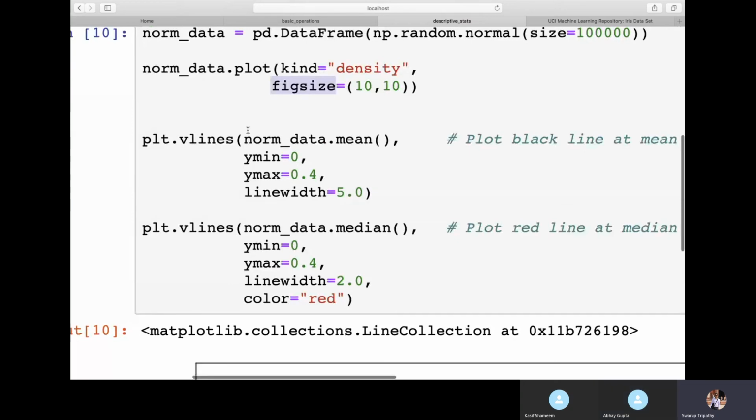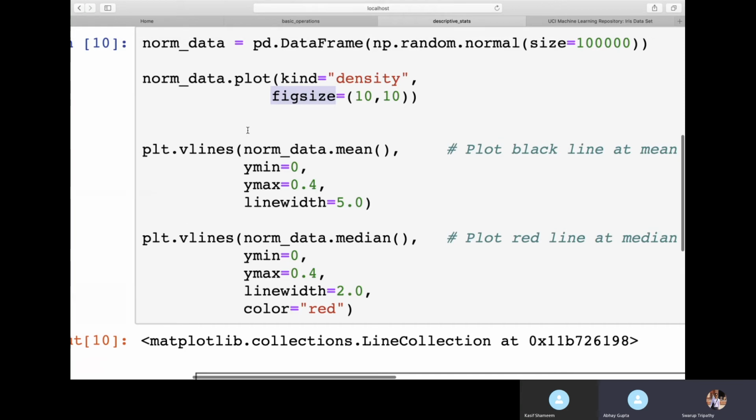Now, on top of the density plot, I want to see where my mean and my median are. In normally distributed data, we already studied that when your data is normally distributed, your mean and median are going to lie in the center. If the data is skewed, then only the mean and median will shift.